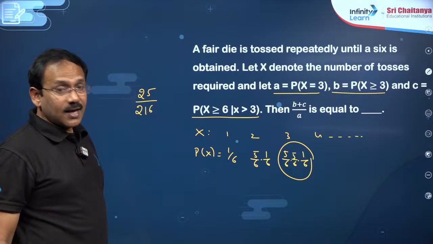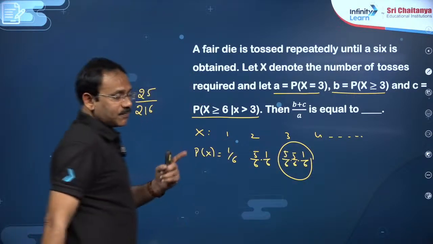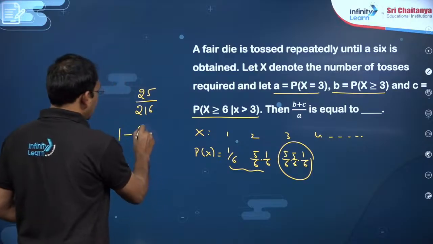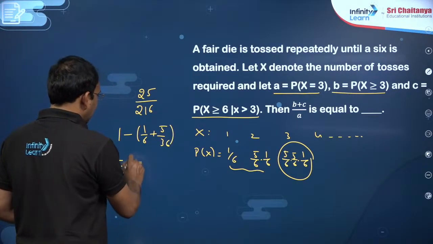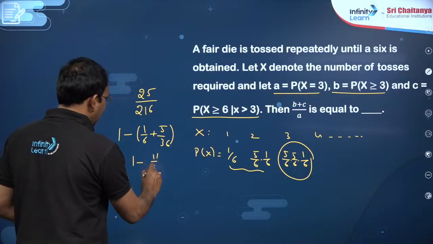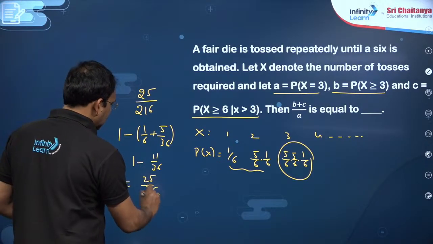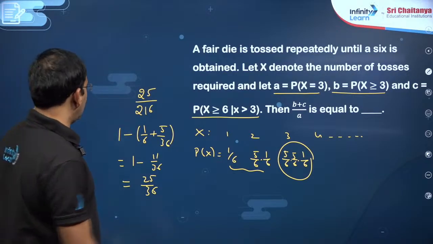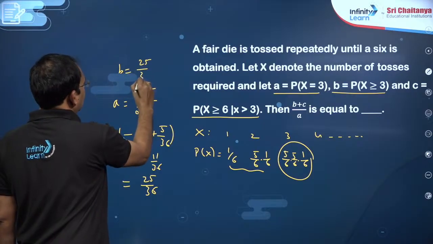And P of X greater than or equal to 3 means the sum of all probabilities must be 1, so you subtract these two, which is 1 minus 1 by 6 plus 5 by 36, which is 1 minus 11 by 36, which is 25 by 36. So B is nothing but 25 by 36.